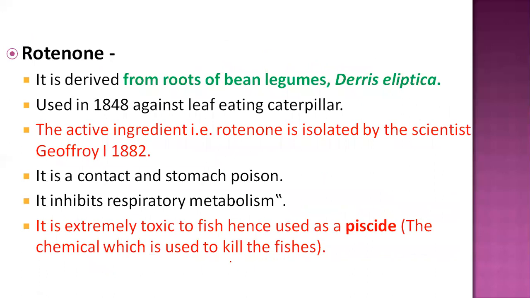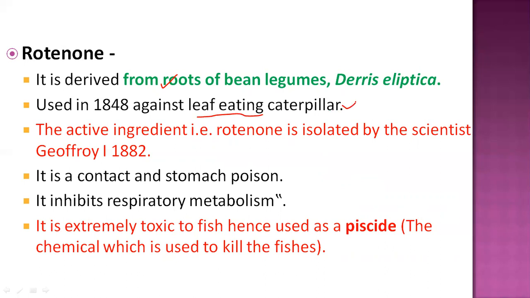Now the next one, rotenone. Rotenone is also one group of plant originated insecticide, derived from the legume bean called Derris elliptica. This compound is extracted from the roots of this legume bean. This is important, and it was used in the year 1848 against various defoliators, called leaf-eating caterpillars of Lepidopteran insects, and which is very important.